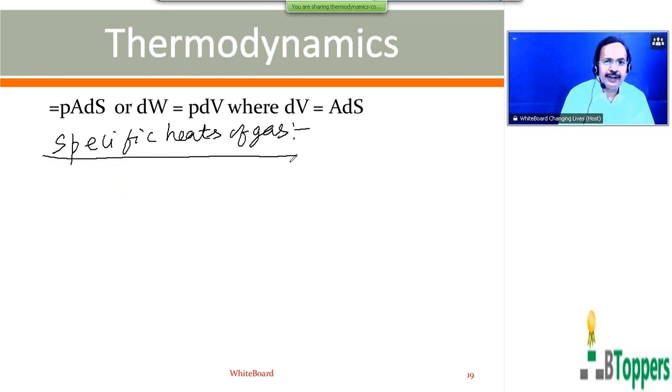See, a solid will have a definite value of specific heat, at least for a small range of temperatures. Even a liquid will have a definite value of specific heat, at least for a small range of temperatures. A liquid can also be assumed to have a definite value of specific heat at a given temperature and pressure. But a particular gas will not have a specific fixed value of specific heat at a given temperature. The specific heat of a gas depends on the process or changes which the gas undergoes. So the same gas can have different values of specific heat for different processes.